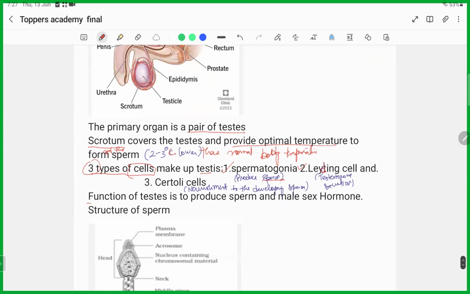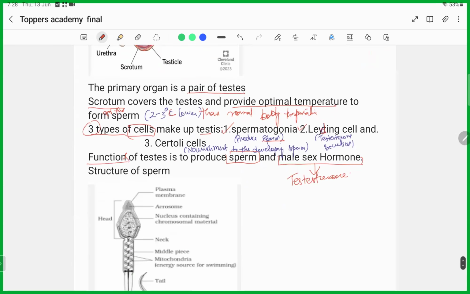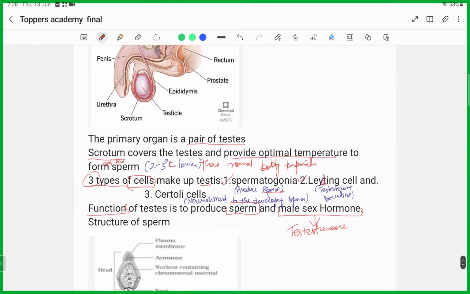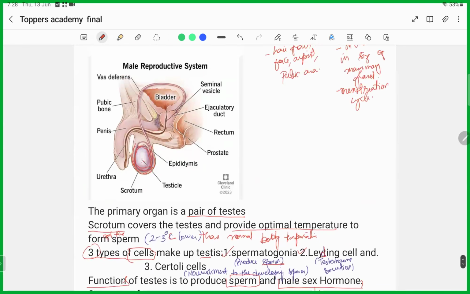And now, the main function of this is to produce the sperm. Now everyone knows that one. And also the male sex hormone. What is the male sex hormone? The male sex hormone is the testosterone. Okay, the testosterone is the male sex hormone. So the main function of this is to produce the sperm and the male sex hormone, that is the testosterone.